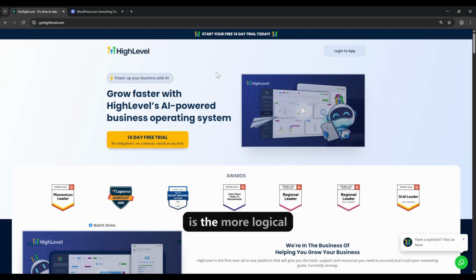Now, GoHighLevel is the more logical choice for marketing agencies, consultants, local businesses, and service providers focused on lead generation, nurturing, and sales. It is not just a website builder, but a complete business and client management system. It's designed for users who want to focus on their marketing and sales operations rather than website configuration and maintenance. Ultimately, the decision is not about which platform is universally better, but which tool is designed for your specific purpose. The key question is whether your business needs a highly customizable website or an automated system for acquiring and managing customers. Okay, that pretty much does it for this comparison on GoHighLevel versus WordPress.